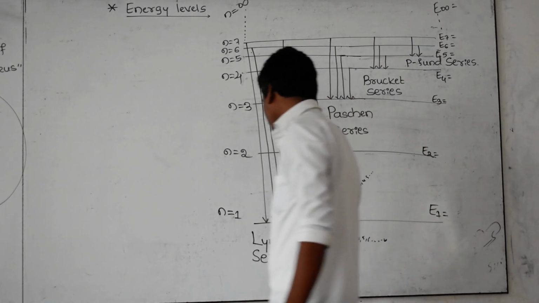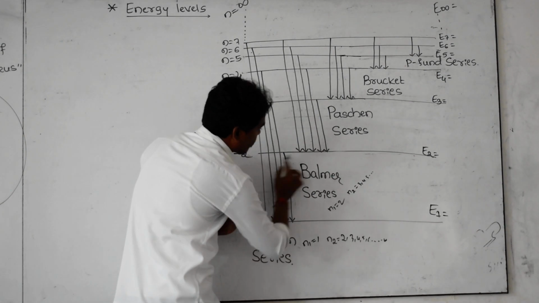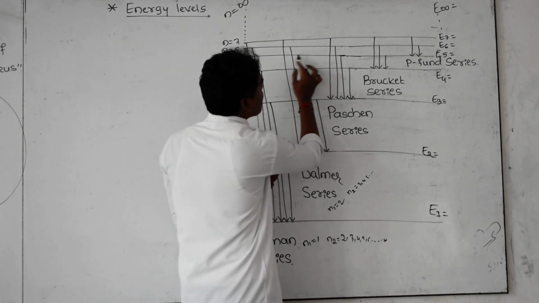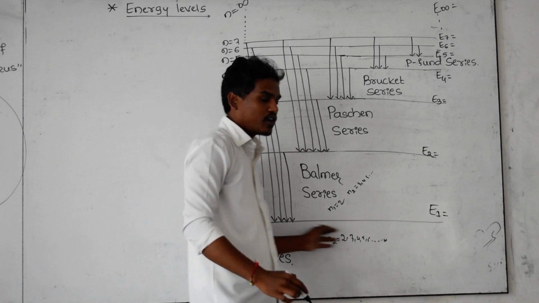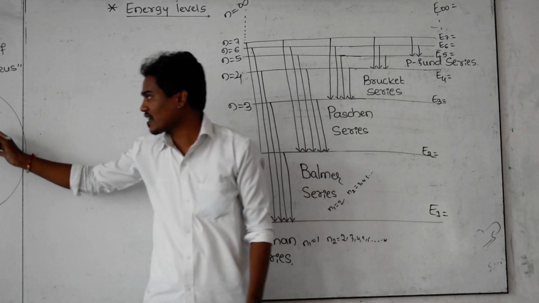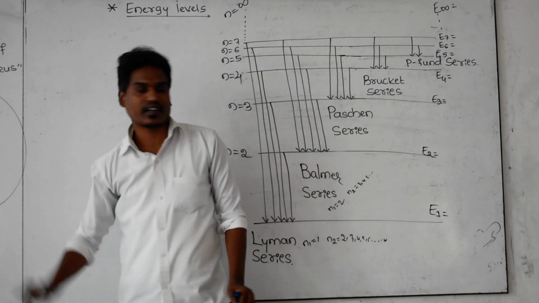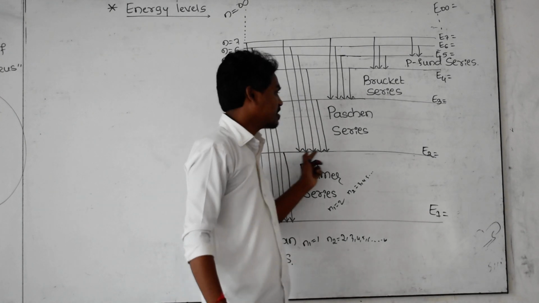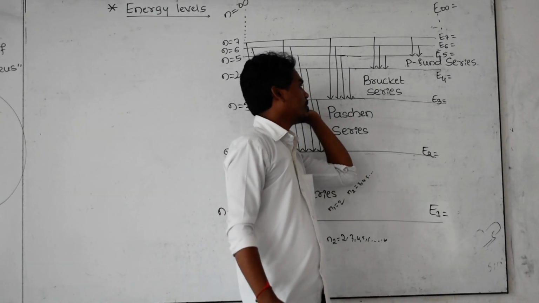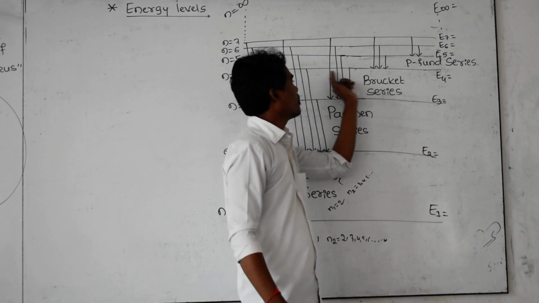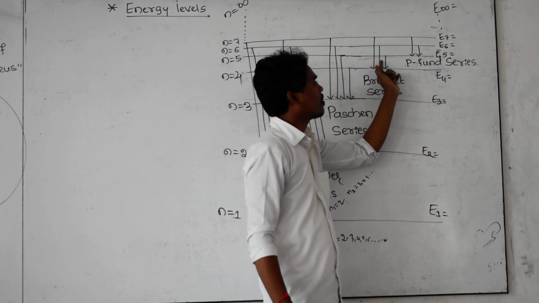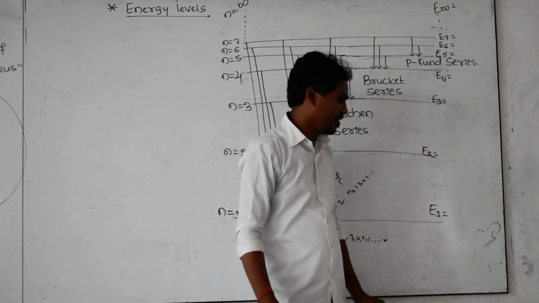Let us consider these horizontal lines as the energy of these states. For example, this is the first energy state, and the energy of the electron in this state is indicated by this horizontal line. The energy of the second state or second orbit is represented by this horizontal line. And the third orbit, this horizontal line indicates the energy of the third orbit, then the fourth orbit, fifth orbit, and so on up to infinity.